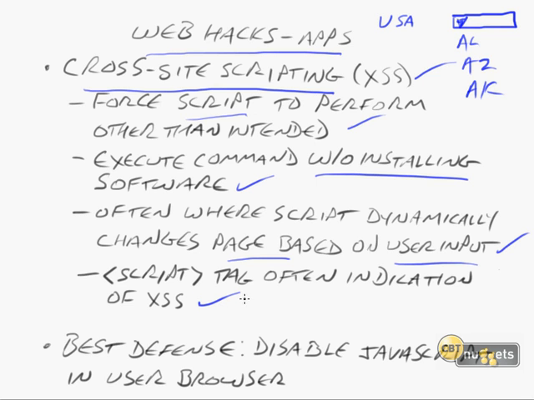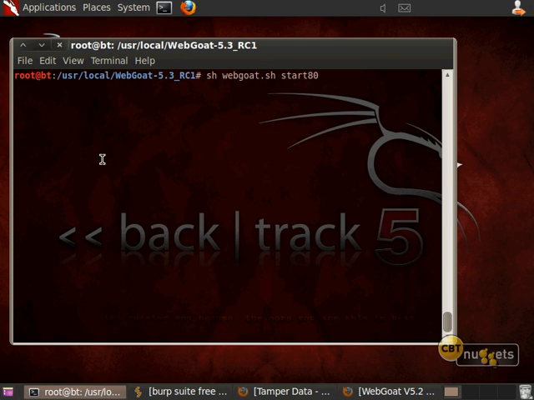What you want to look for, especially for exam purposes, is this specifically: the less-than script and then greater-than tag. If you see any code with this in it, that's often an indication of cross-site scripting. It might be legit, but very often it could be a hack attempt. Now, the best defense against this would be to disable JavaScript in the user's browser. If you use something like Group Policy Objects in Active Directory with Internet Explorer, you can centrally disable that through some options there.